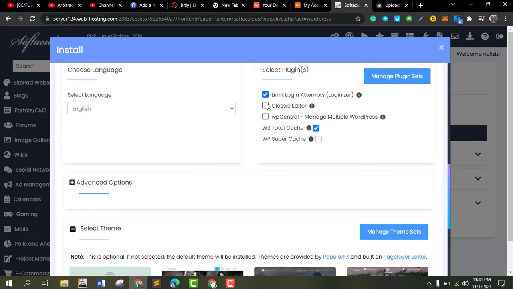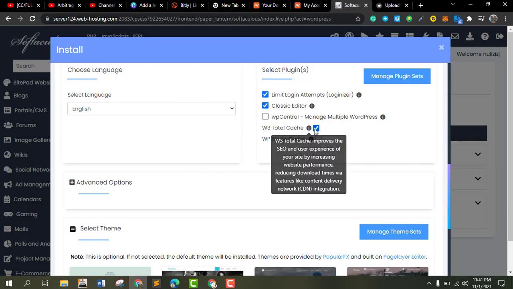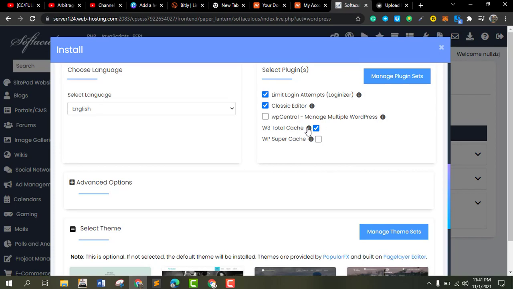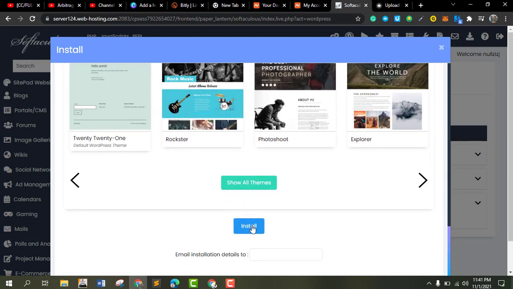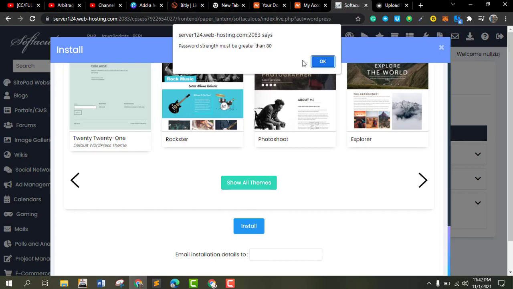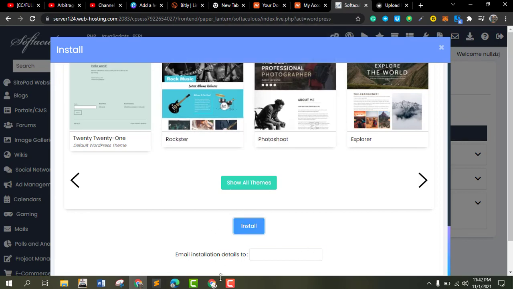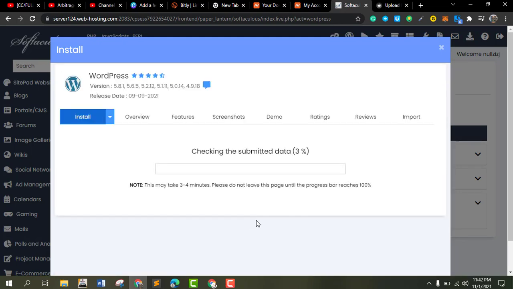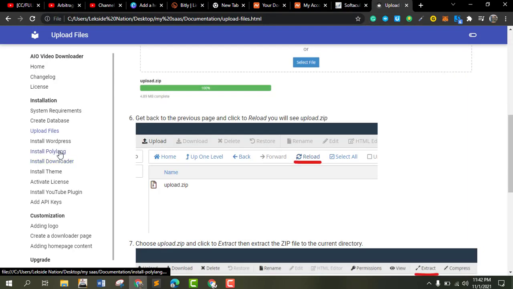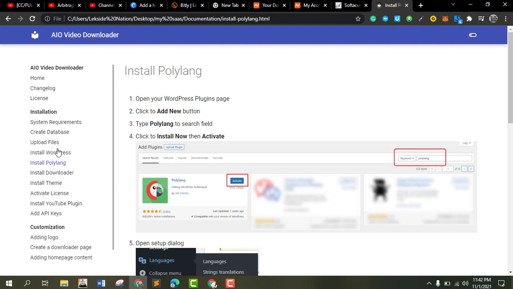So here it is. I'm just going to activate this. I don't want to update it. Okay, I don't know. Let me just choose this one. I'll choose this one they chose for me, and then click on install. The password must be greater than 80. Let me change the password and proceed. So click on install. So we need to follow everything. Boom. You just installed it.